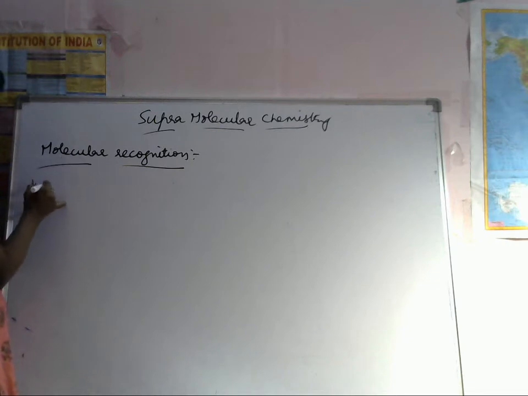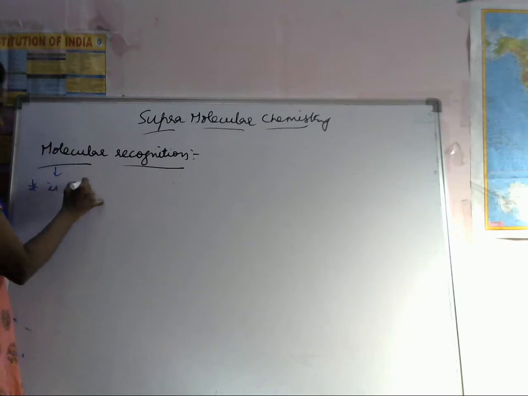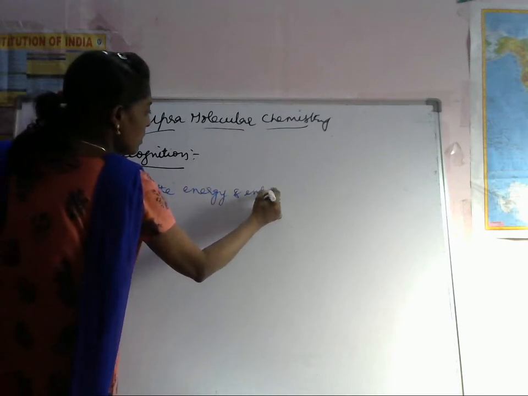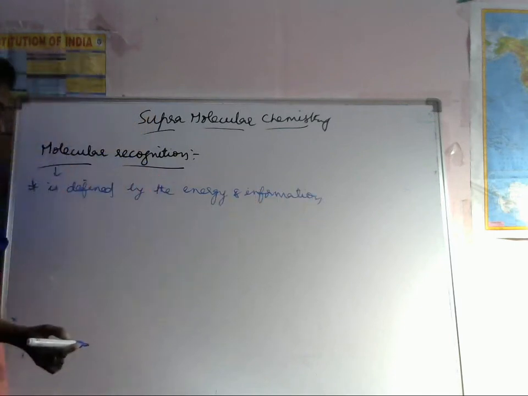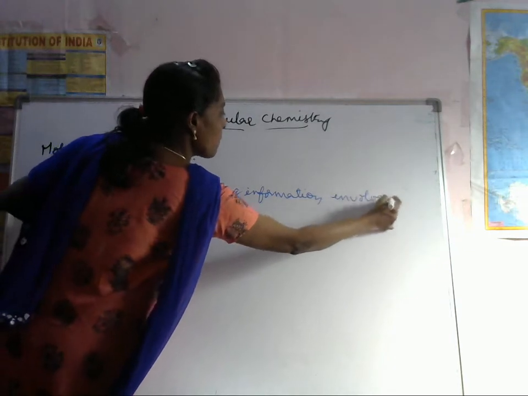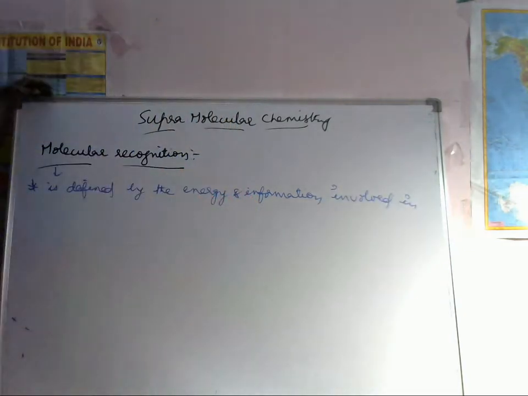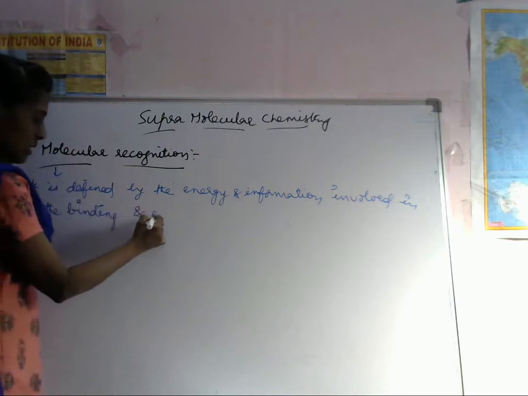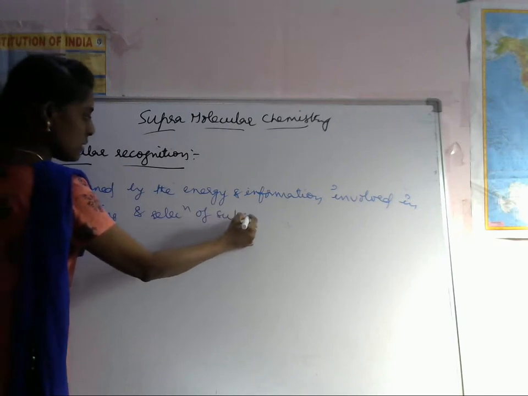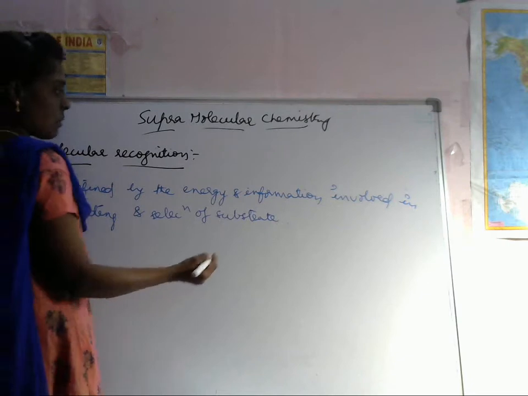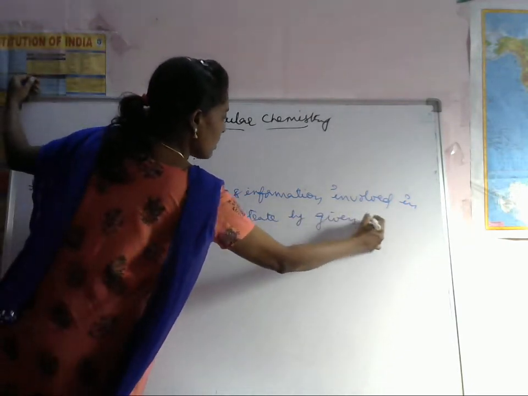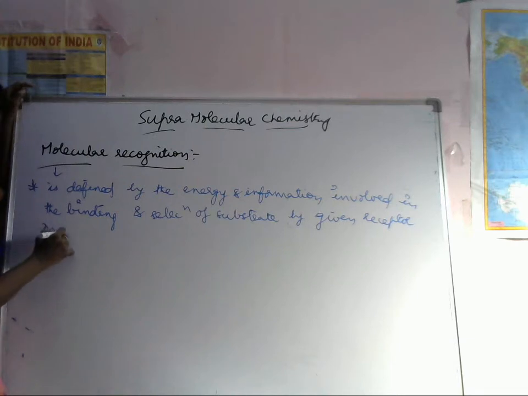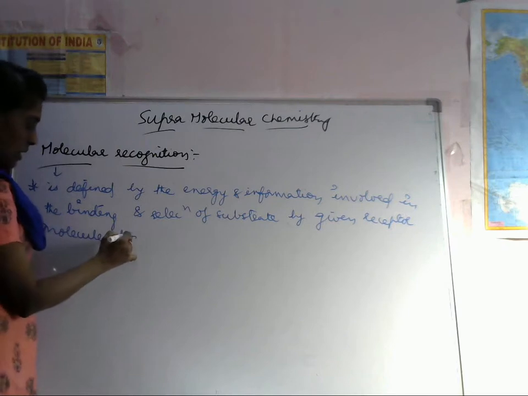So what is it? Molecular recognition is defined by the energy and information involved in the binding and selection of substrate by a given receptor molecule, or we can call it the binding site.